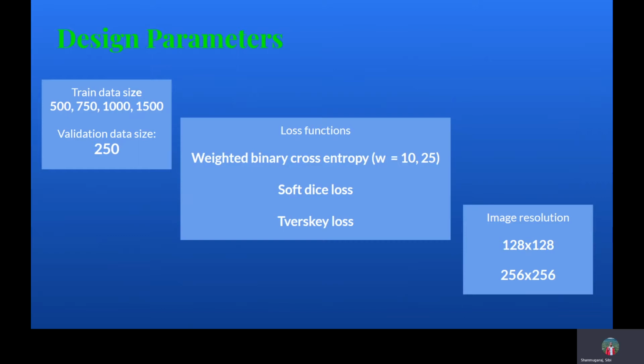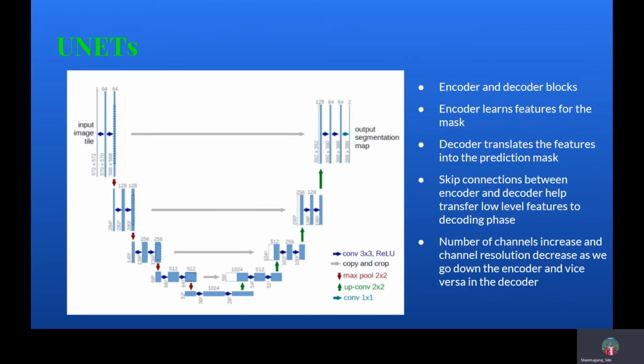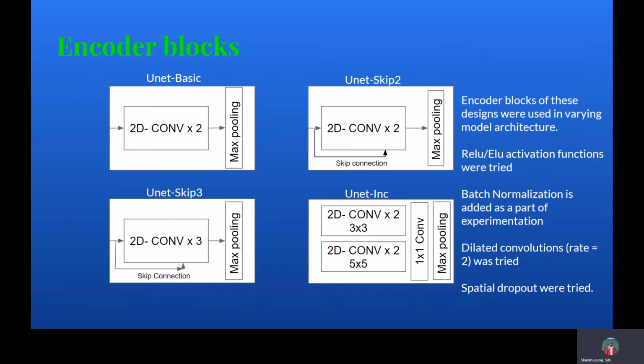For the modeling task, training datasets of sizes 500, 750, 1000, and 1500 are used. Weighted binary cross entropy is the primary loss function used. Variants based on U-Nets were explored a lot primarily. Here are the various encoder blocks tried.